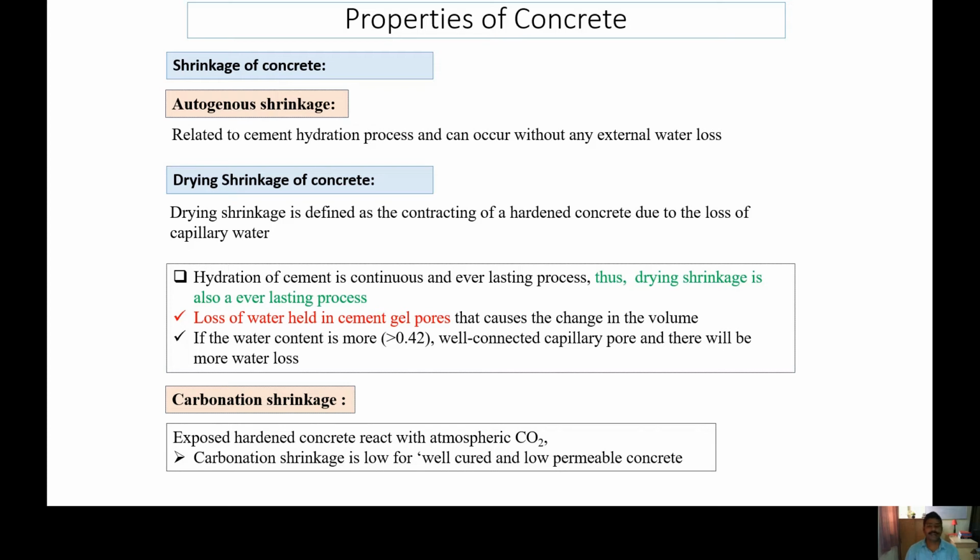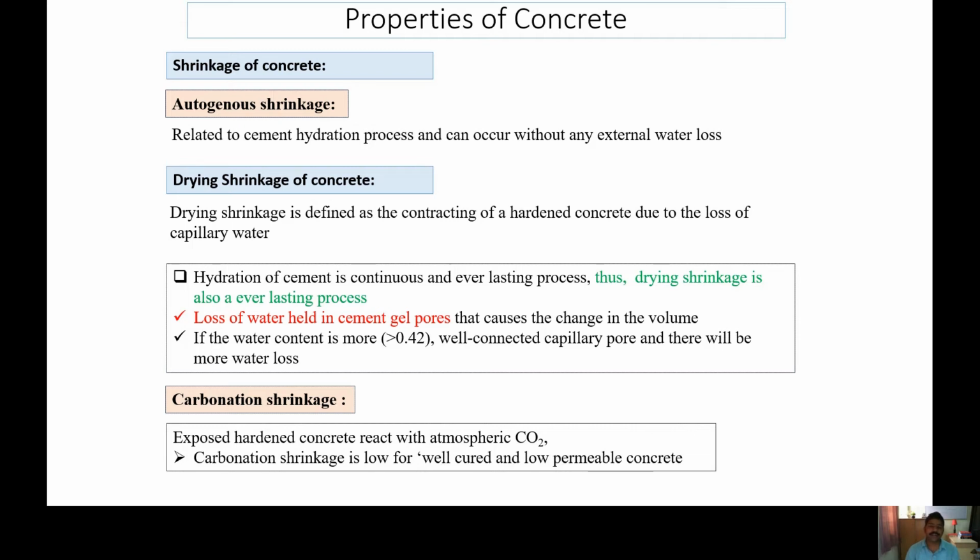Now come to the drying shrinkage. Drying shrinkage is defined as a contraction of volume in the hardened concrete due to the loss of capillary water. So what happens if we add water to the dry mix of cement and aggregate? There will be cement paste, and within the cement paste, capillary pores usually exist, and in the capillary pores, water also exists, and this water basically evaporates in the long term. Water loss which is occurring due to the loss of capillary water is called the drying shrinkage.